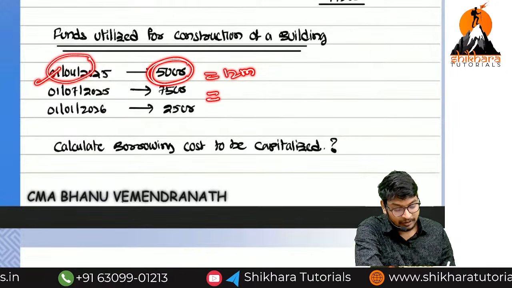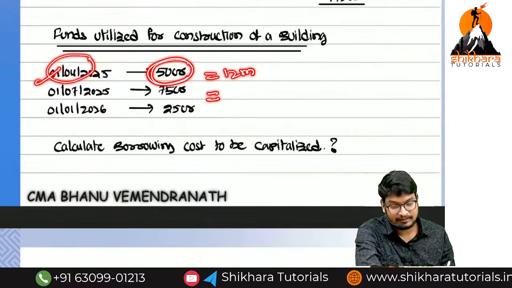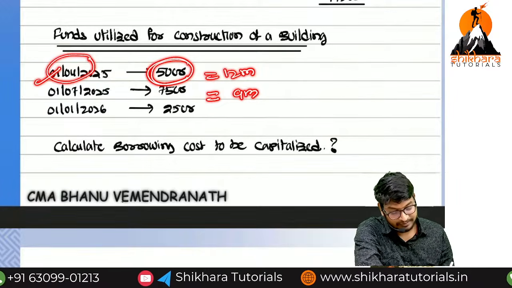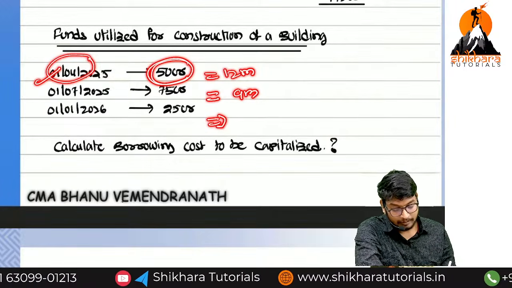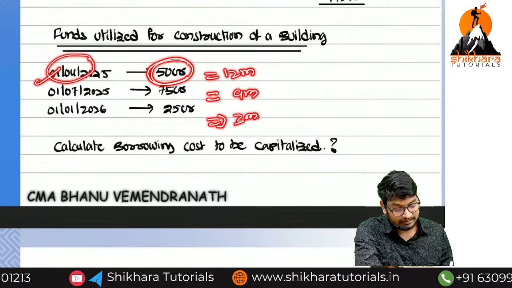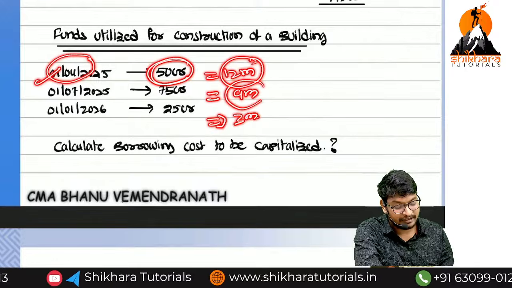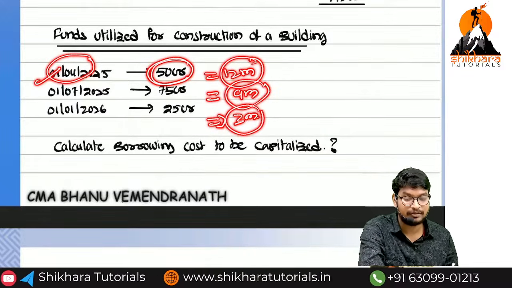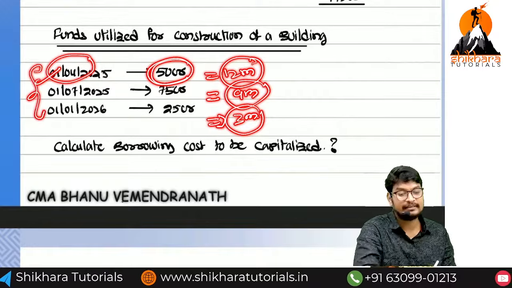Second one, on 1/7, how many months do we have to charge? Remove 4, 5, 6. So 9 months we have to charge. On 1/1/2026, how many months? 3 months we have to charge. This is for 12 months, this is for 9 months, and this is for 3 months, because we have to see the date of utilization.